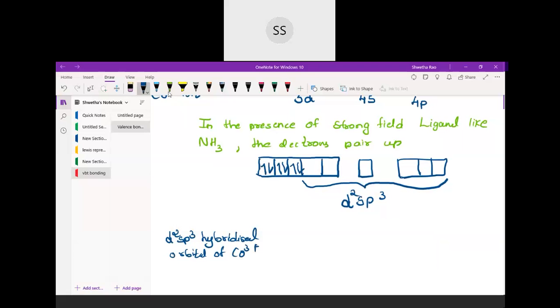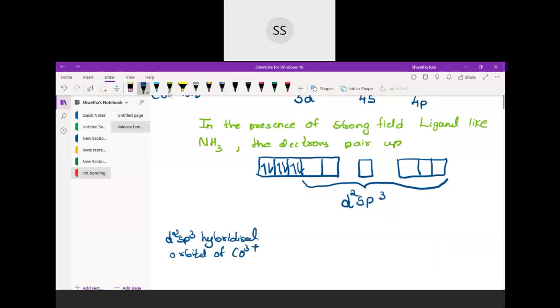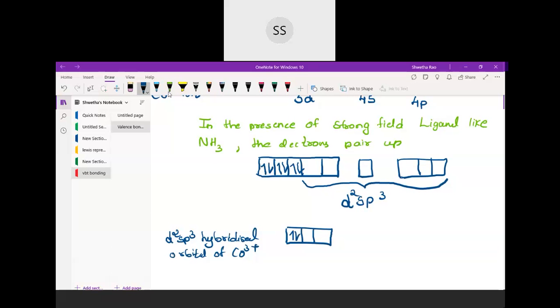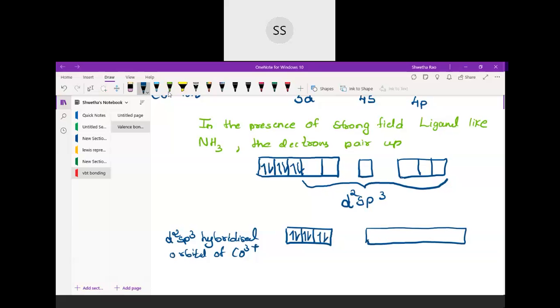Okay, so in that, you separate these hybrid orbitals and combine them together and write, and these orbitals which are not involved in the bonding, you write them together. So here, these 3 which are not taking part in the bonding, I am going to write them together. And these orbitals I'm going to combine together and write. So total there are 6, so I'll just write 6 of them together.